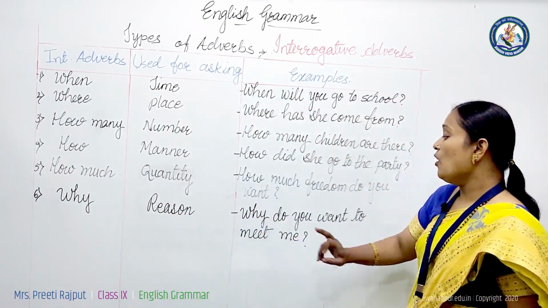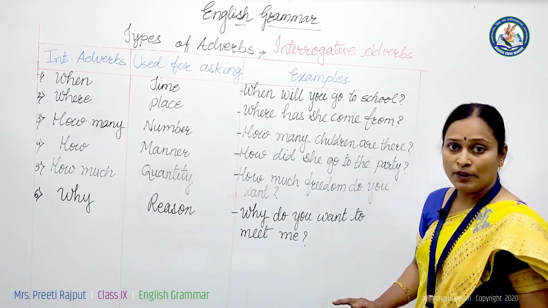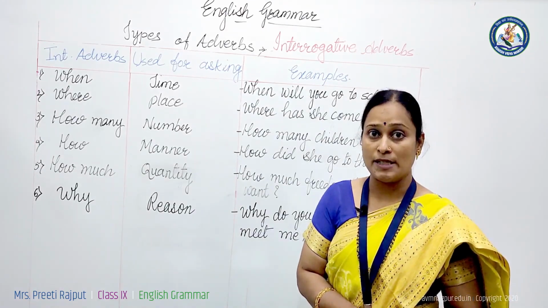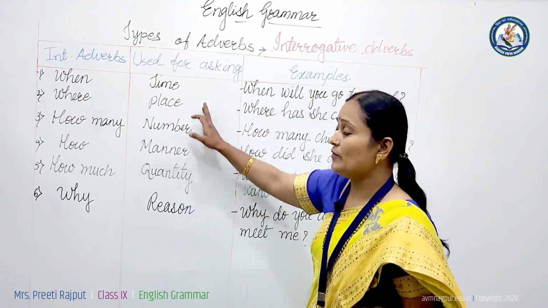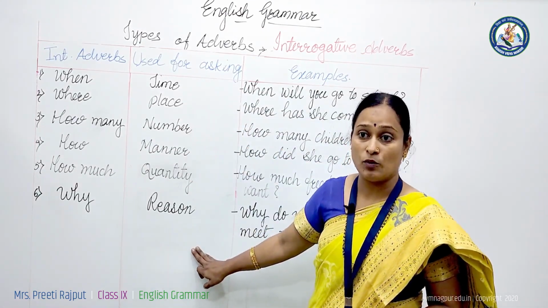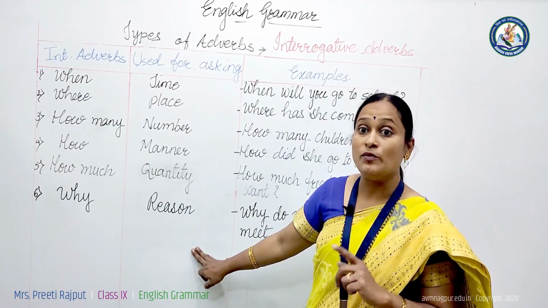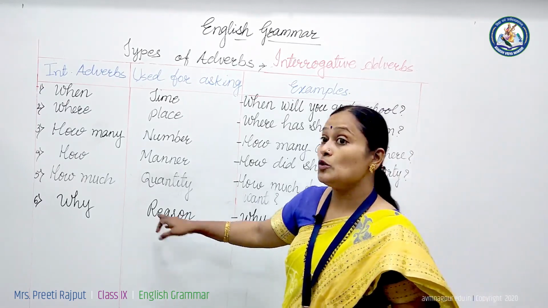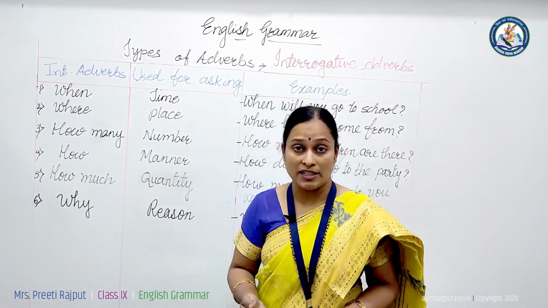For example, why do you want to meet me? So all WH words are used as interrogative adverbs. Mind it, we have seen the same list in simple adverbs also. But there we use these words to give information about a verb. Here we use them to ask about the action.